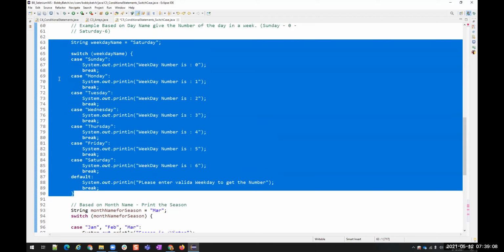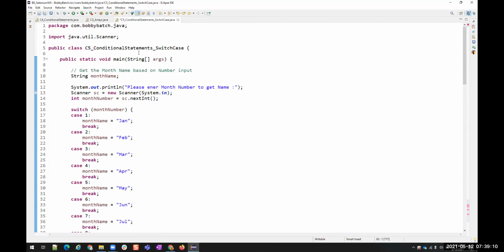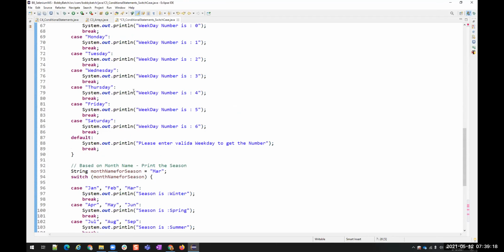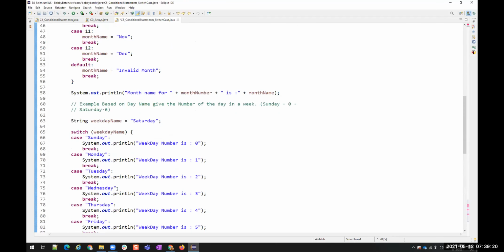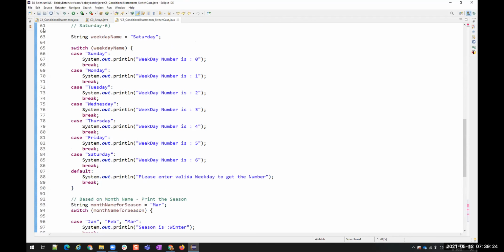No, we cannot run it because everything is in the same class and in the same main method. Every time we add a new example, all the previous examples will be executed for now. But later, if you want to execute only particular things, we can create methods and call those methods, whatever methods are needed.